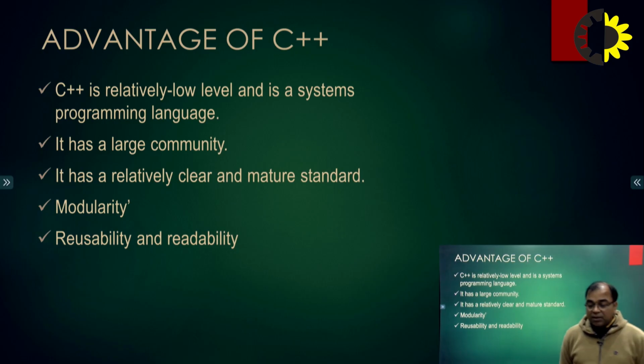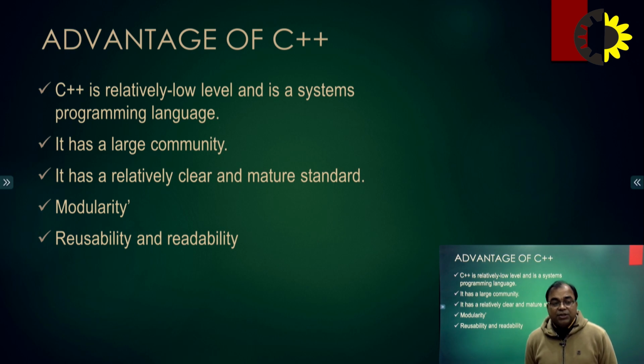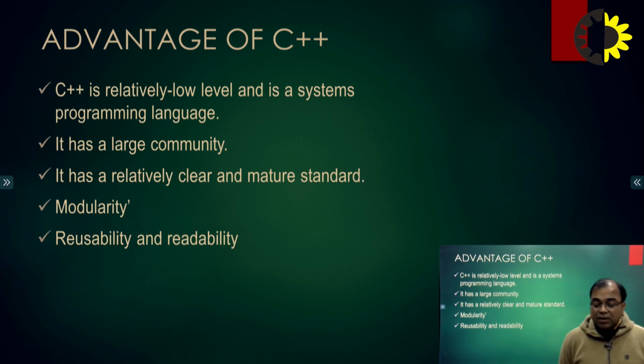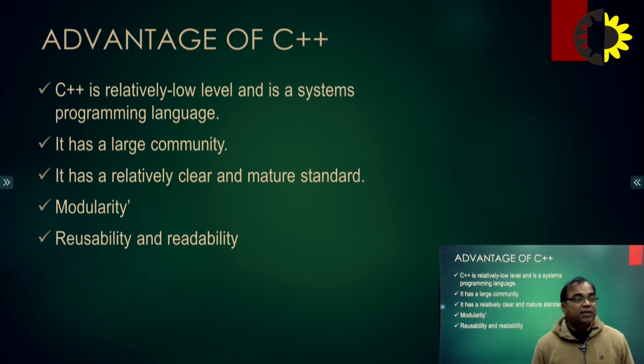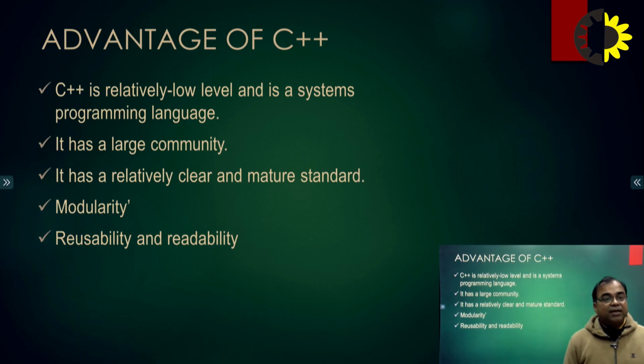So these are very important things. It is very easy to reuse the code. It is very easy to read the code. These are some of the advantages. There is a major advantage. If we talk about the advantages of C++, we have a variety or wide range of advantages over there. But we can say this is also one of the important advantages of C++.